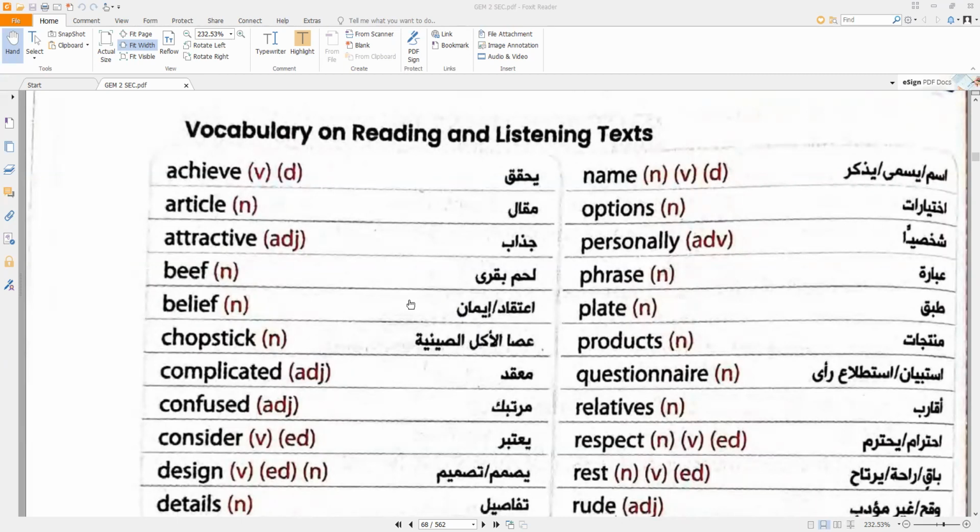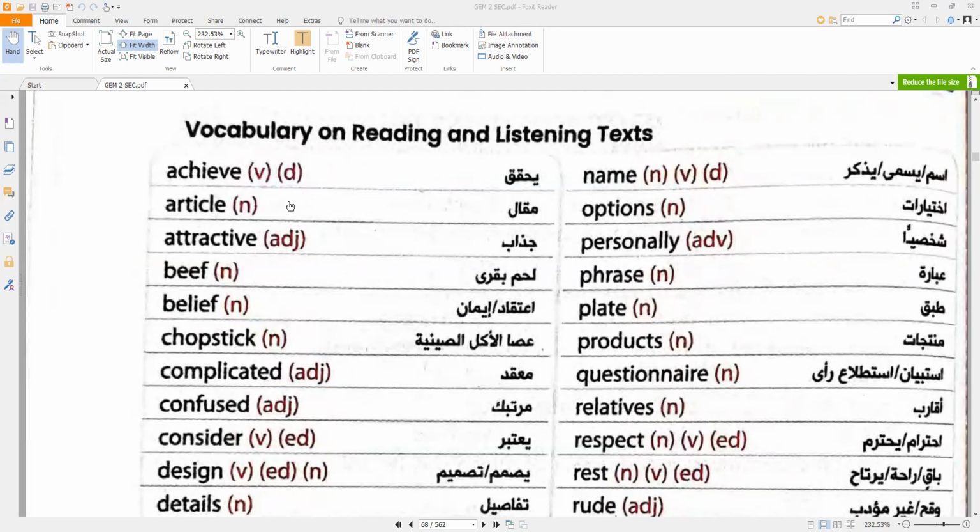Hello, everyone. Today, our session is Vocabulary Unit 2, and let's get started with the word achieve. Achieve is a verb, and to get the noun, you must add the suffix -ment. So, achievement. Achieve can be changed to an adjective by adding the suffix -able to become achievable. When I say success is achievable, but you must do your best.